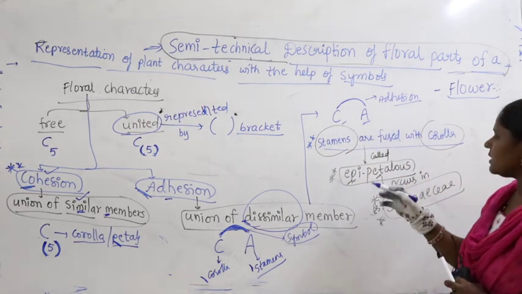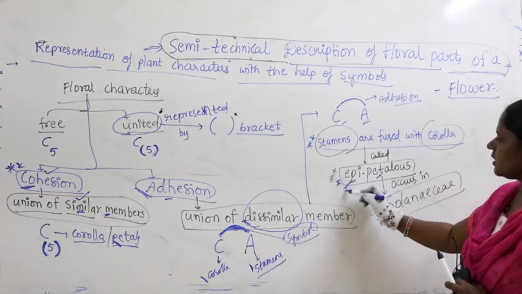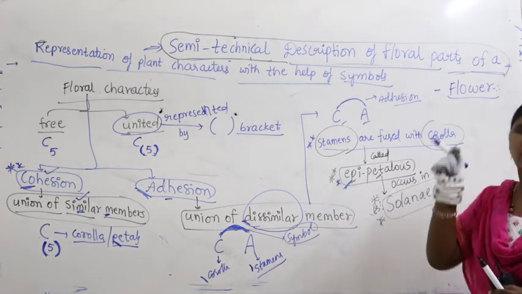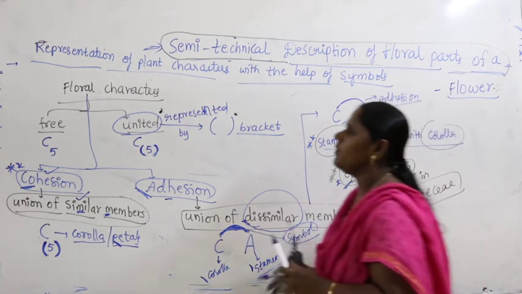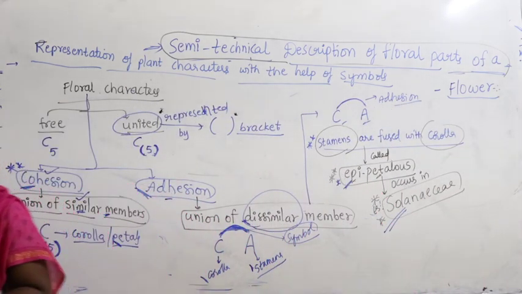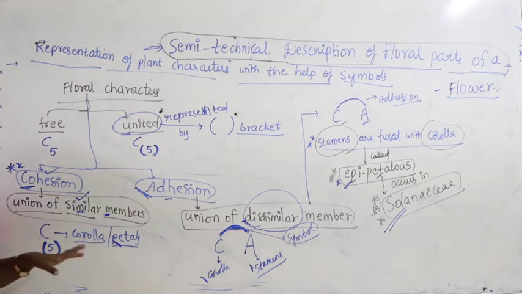What do you call such a condition? It is called epipetalous condition, a very important characteristic of Solanaceae. Using these symbols we will try to represent what is called the floral formula.